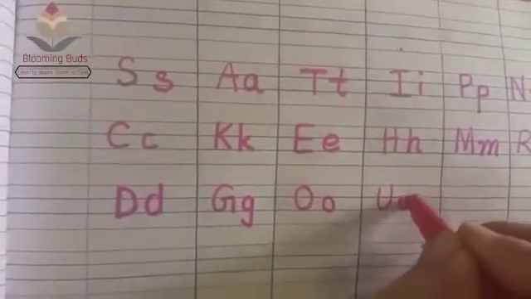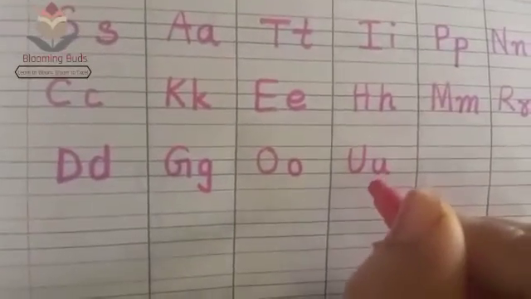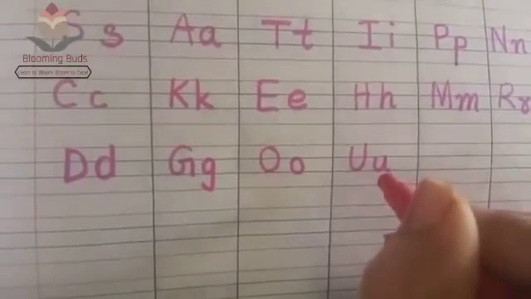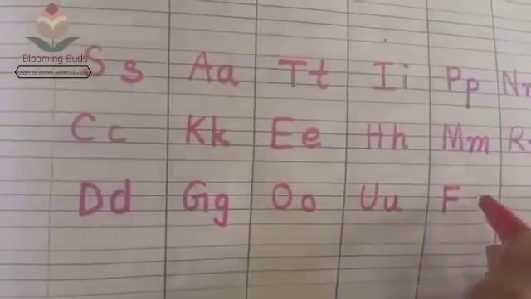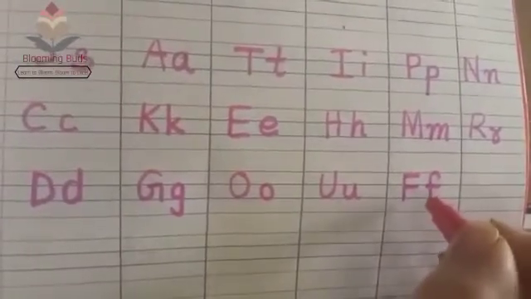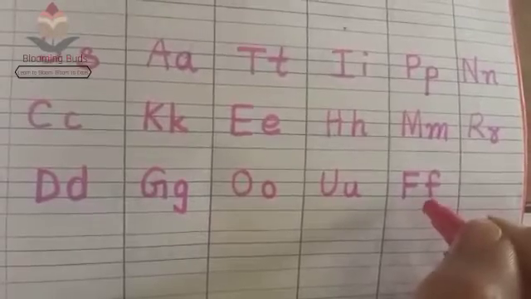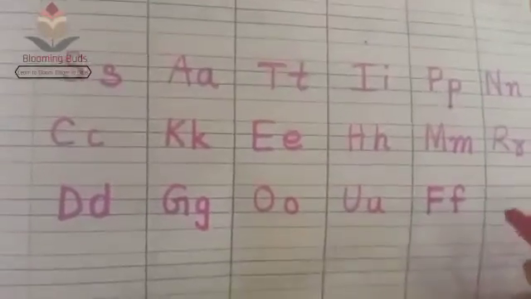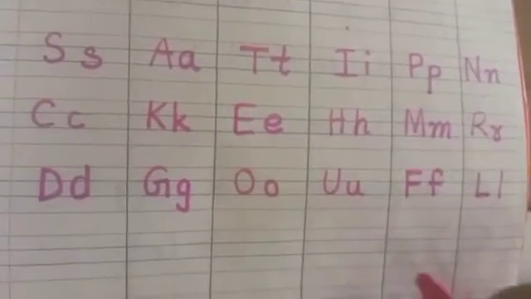Capital U, small u. Name of the letter is U. And sound of the letter is A. Capital F and small f. Name of the letter is F. And sound of the letter is F. Capital L and small l.